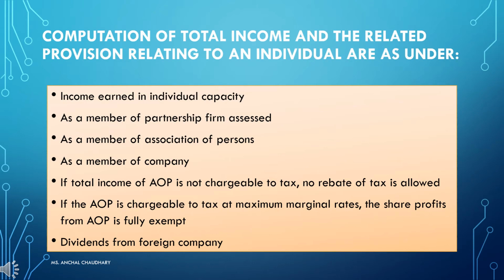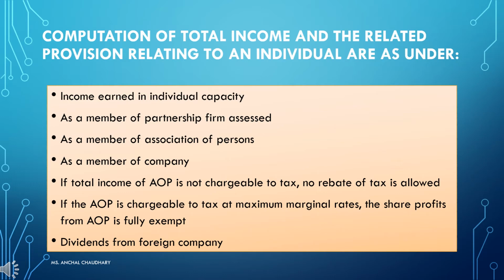Computation of total income and the related provisions relating to an individual are as under. These are the conditions or provisions which you have to fulfill. First is income earned in individual capacity. Income earned by an individual will be shown under the different heads of assessment, like income from salary, income from business, income from capital gains. Whenever you compute your total income, it should be shown under these different heads.